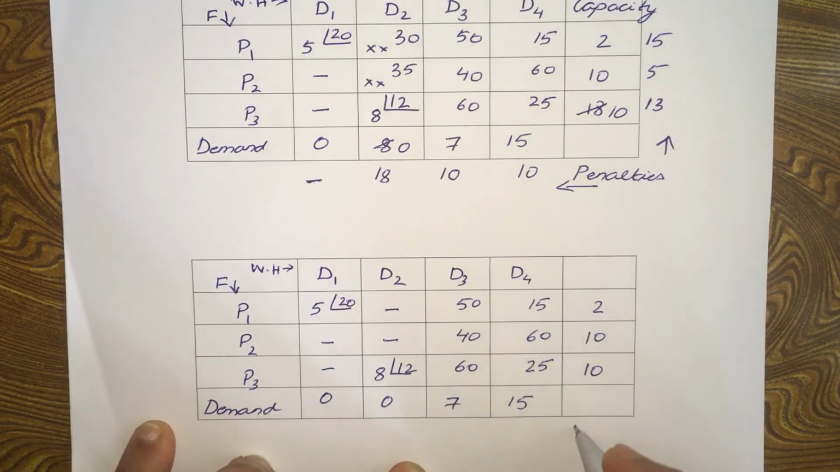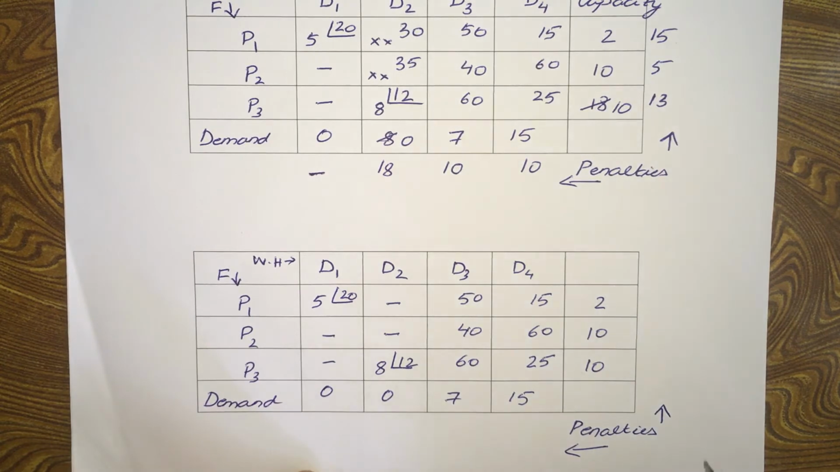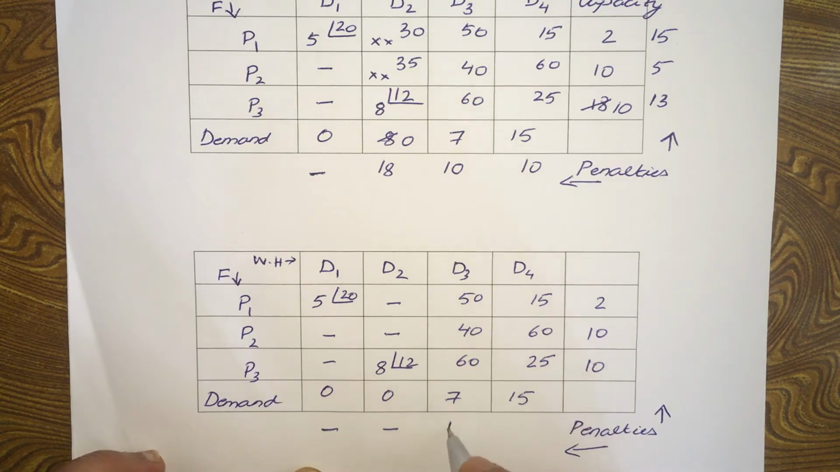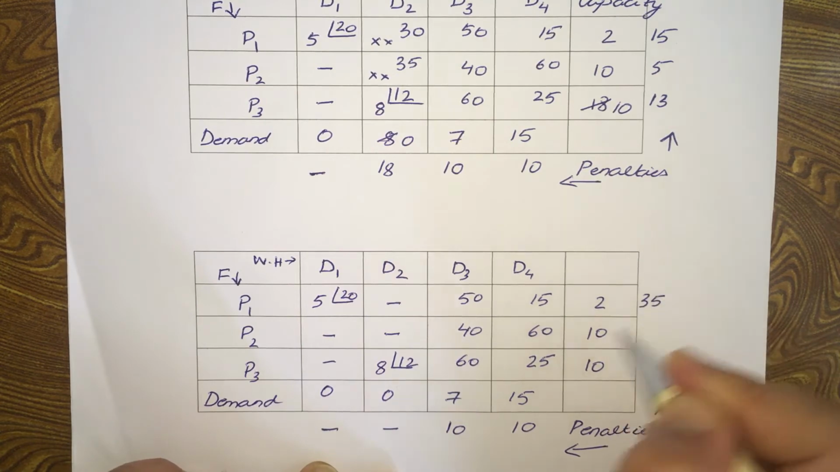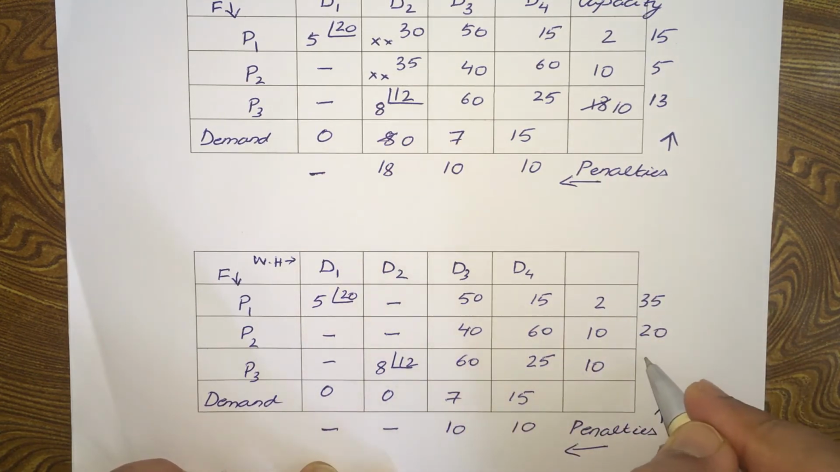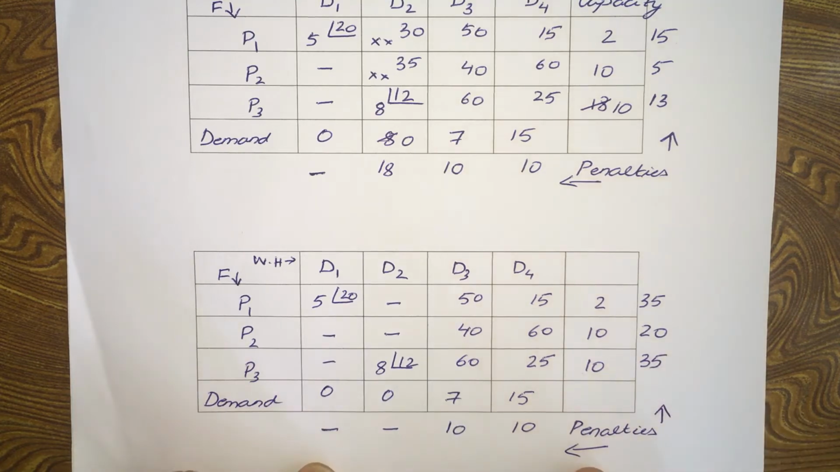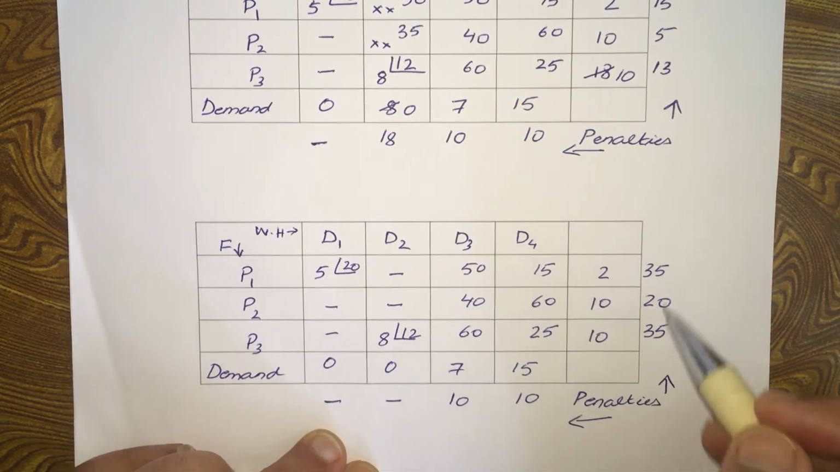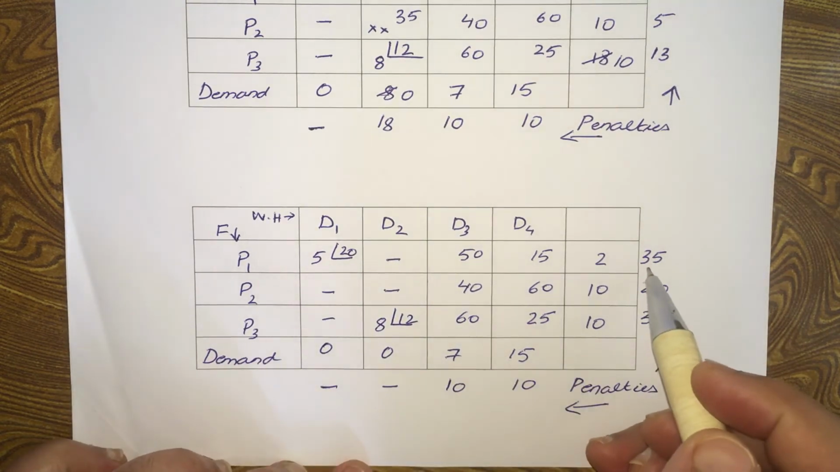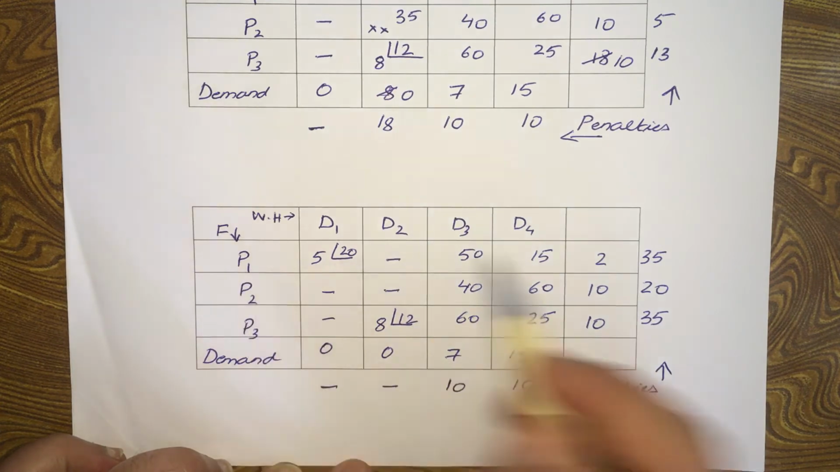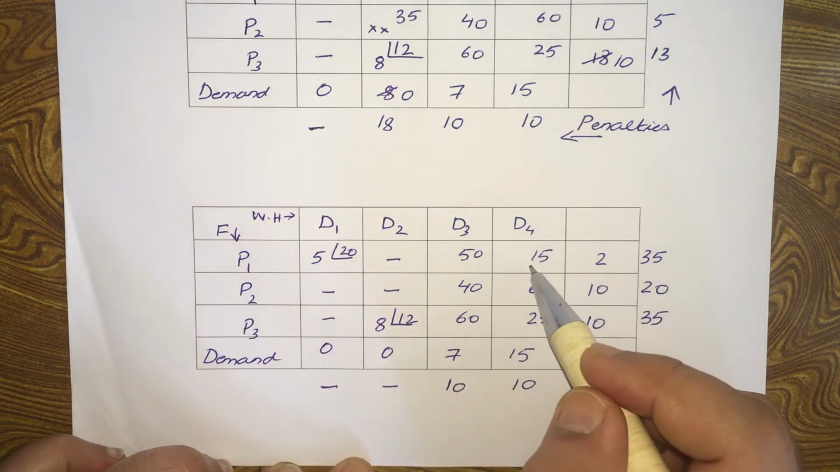Alright, now again find out the penalties. These two we don't need to find out. Here this will be 10. This will also be 10. This will be 20 and 35. Okay, so we have two penalties of the same value, 35 and 35, so you can take any one. Let's take this one, corresponding to row P1. Find out the cell with the least cost. This is the one.